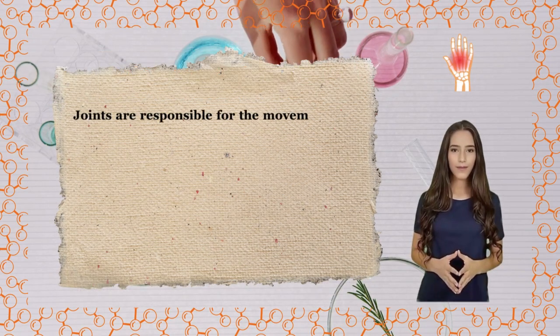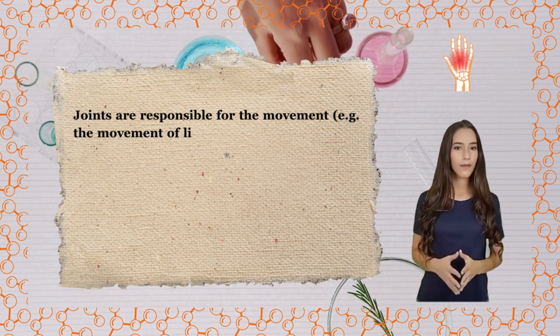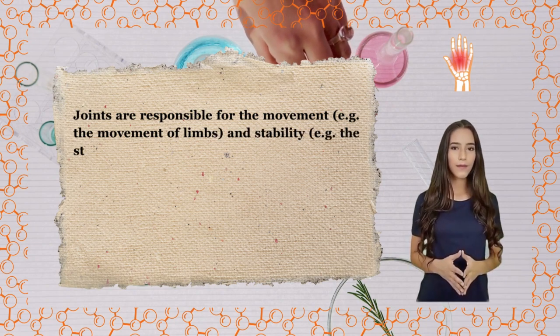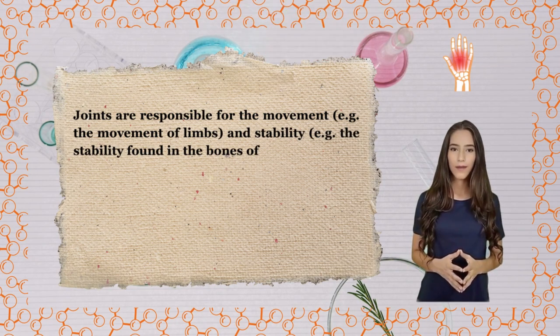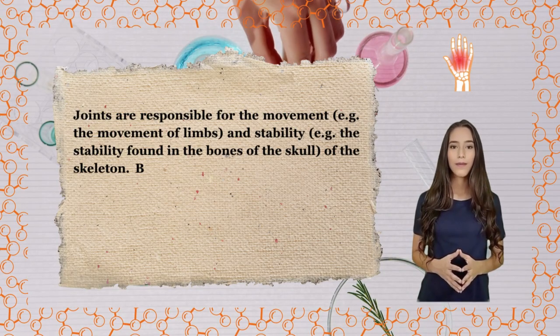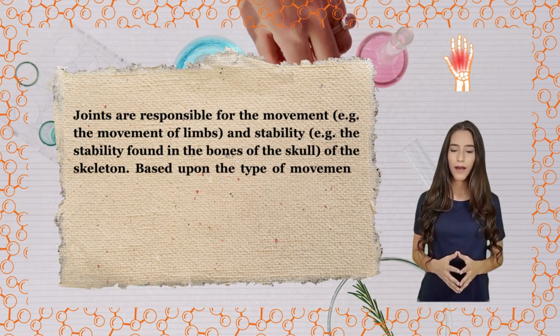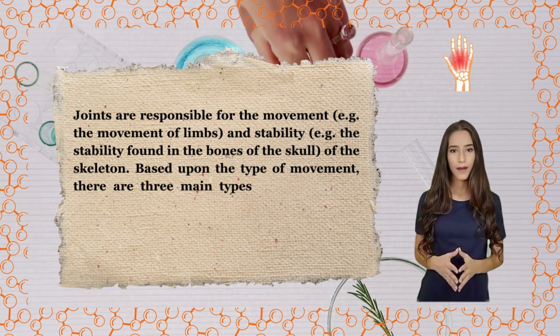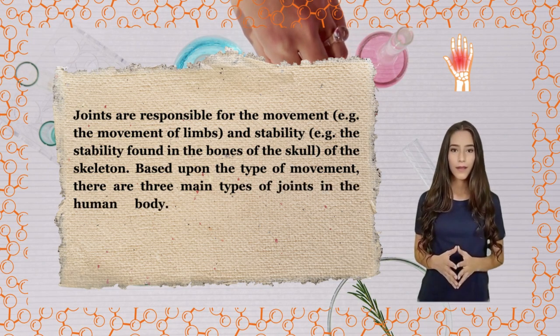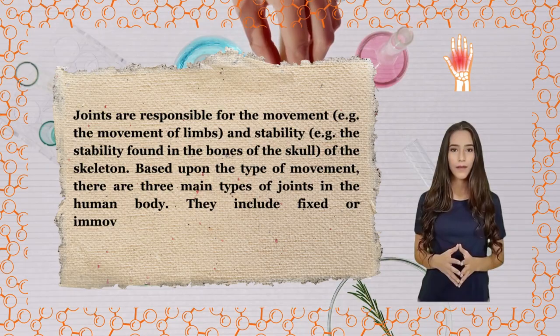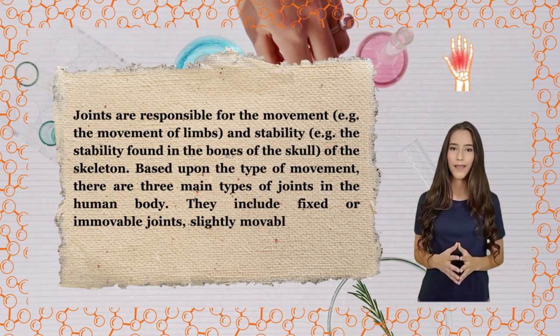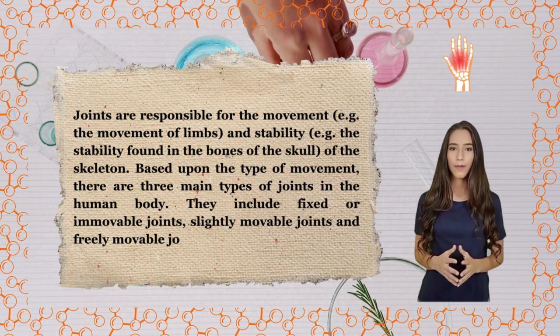Joints are responsible for movement, for example the movement of limbs, and stability, for example the stability found in the bones of the skull, of the skeleton. Based upon the type of movement, there are 3 main types of joints in the human body. They include fixed or immovable joints, slightly movable joints, and freely movable joints.